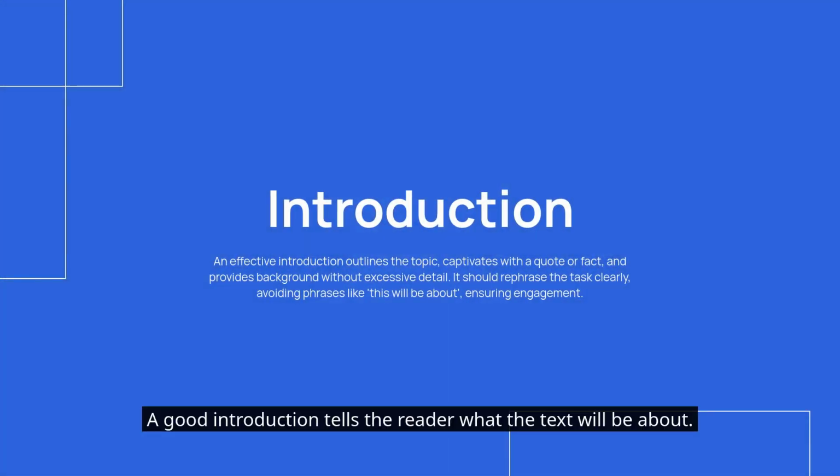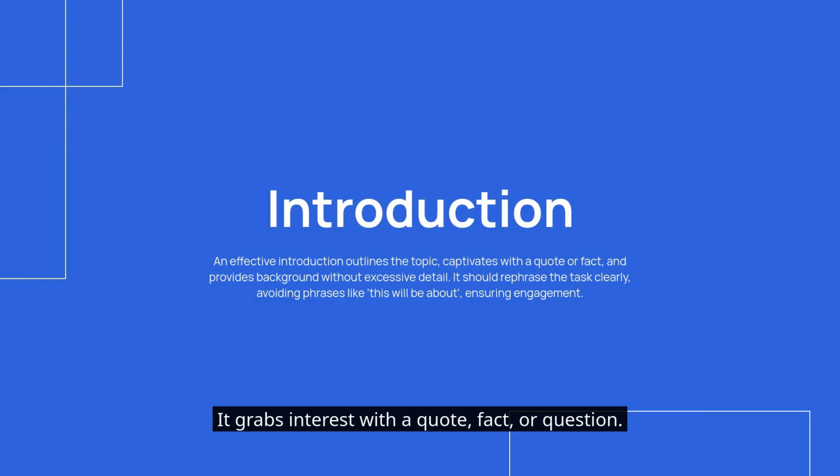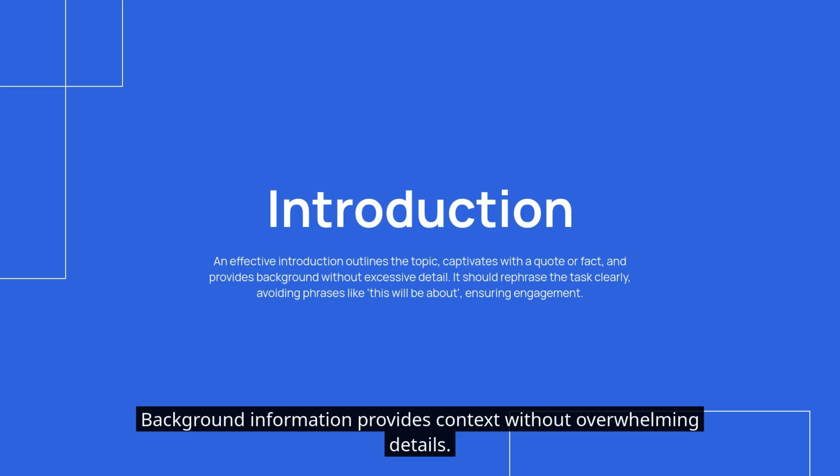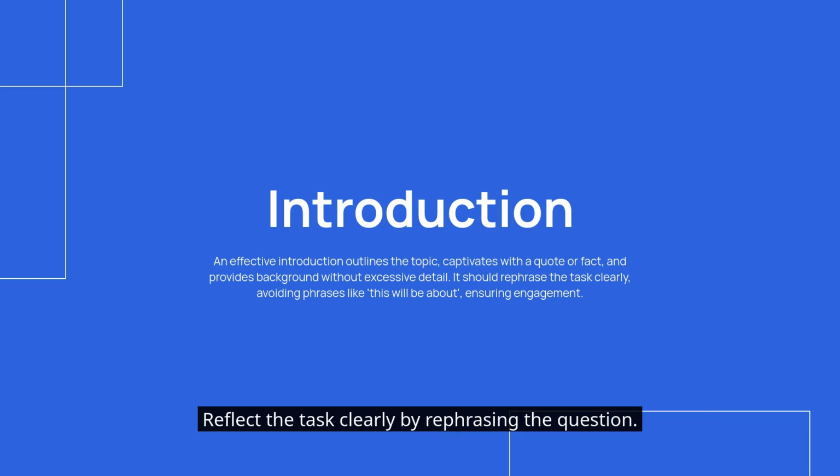A good introduction tells the reader what the text will be about. It grabs interest with a quote, fact, or question. Background information provides context without overwhelming details. Reflect the task clearly by rephrasing the question. Avoid stating "this will be about" and keep it engaging.